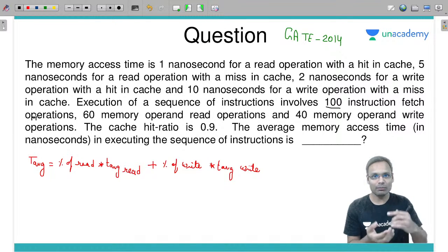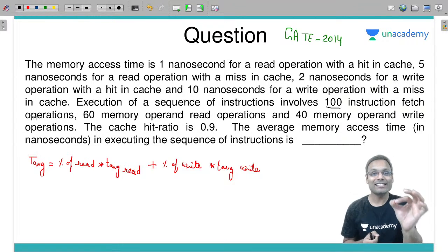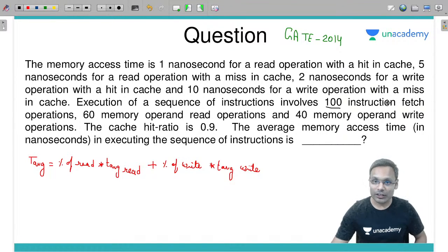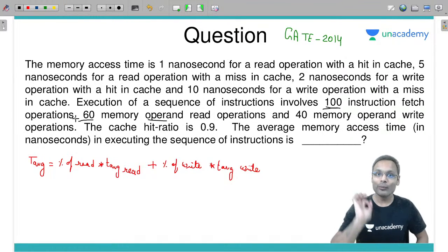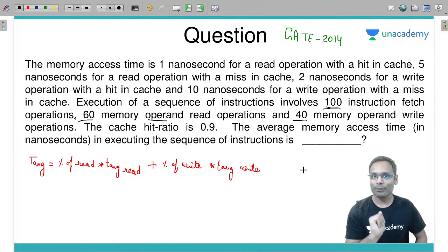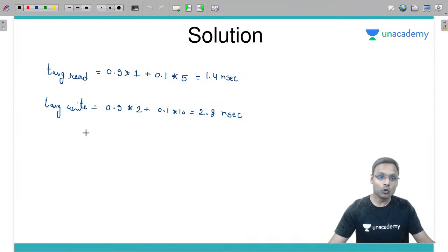It is nothing but going to the memory and getting the instruction from memory, and that is a read. It is a memory read operation. So how many reads for instructions? 100. Then how many reads for operands? 60. Total reads? 160. And how many writes? 40. So total operations are 160 plus 40, which is 200.